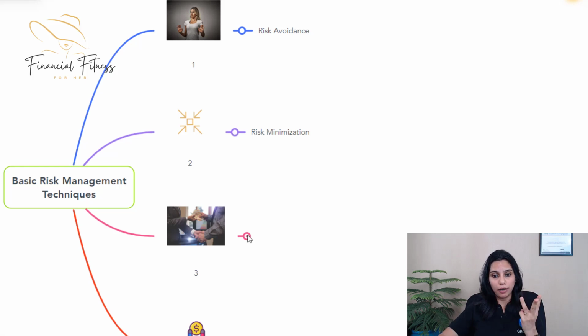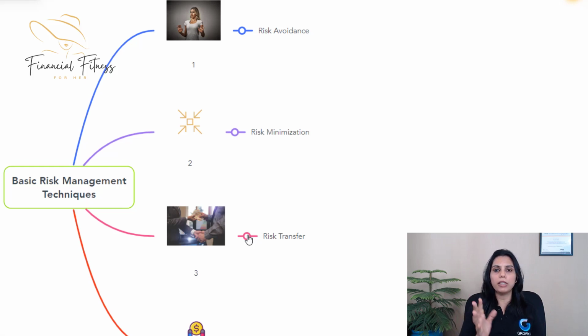The third is risk transfer. It means when you transfer your risk to someone else's hand while paying them a cost. So when you buy a car insurance, what you are essentially doing is transferring the risk from your hand to the insurance company's hand.